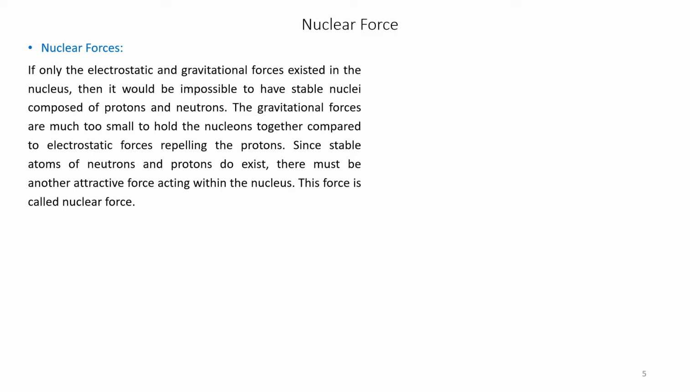Hence there would not be any stability, due to electrostatic forces repelling. Since the atom is stable and comprises neutrons and protons, there must be another attractive force acting within the nucleus. This force, apart from gravitational force and electrostatic force, is called nuclear force.